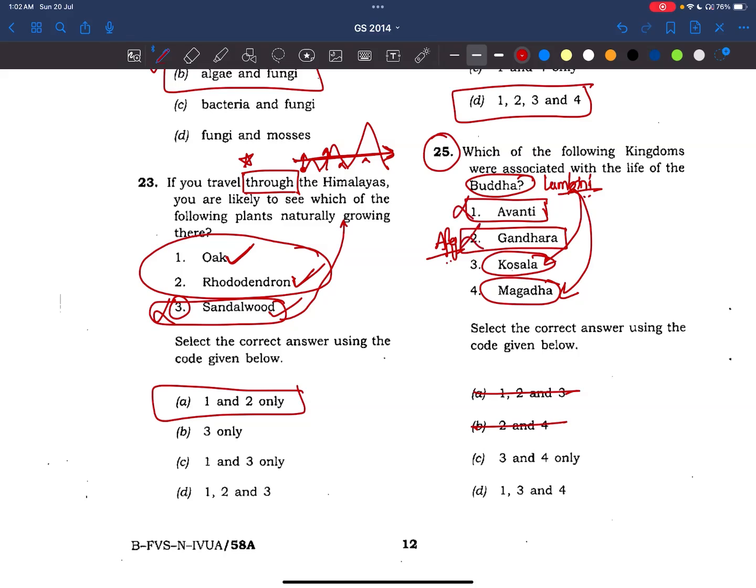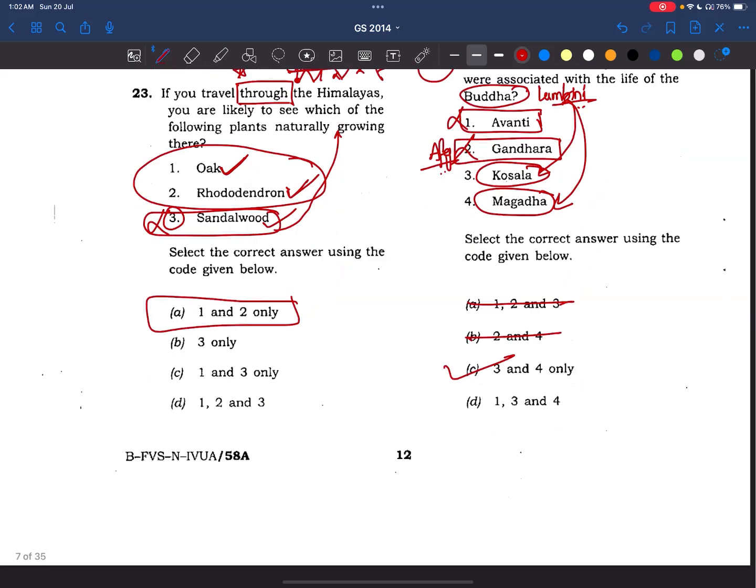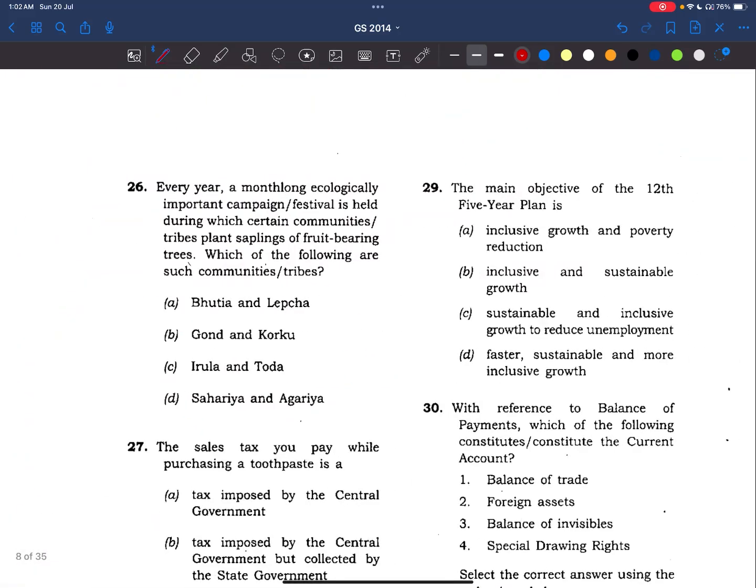Okay. Answer is 3 and 4. Okay, friends. Now, let's go to the 26th question. Every year, a month-long ecologically important campaign or festival is held during which certain communities or tribes plant saplings of fruit-bearing trees. Which of the following are such communities or tribes?